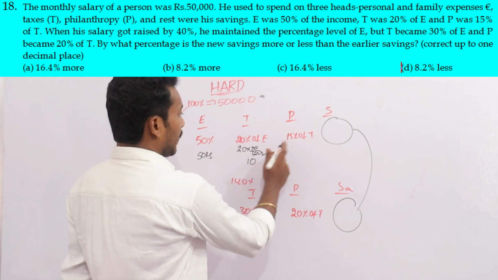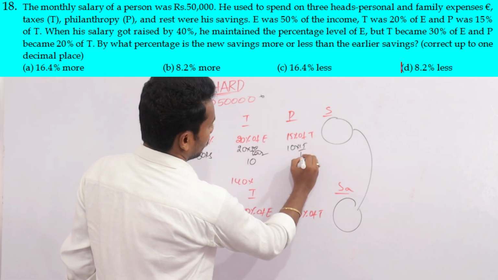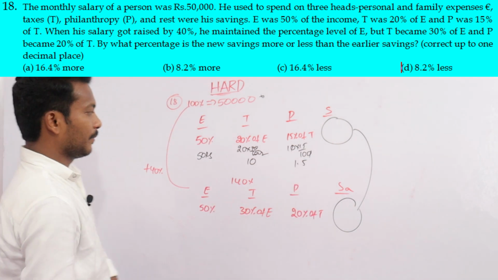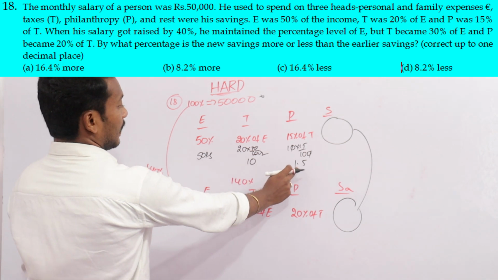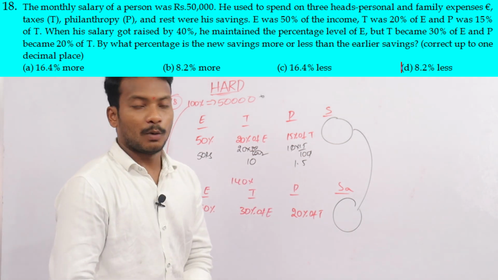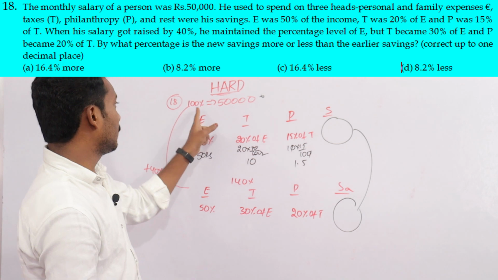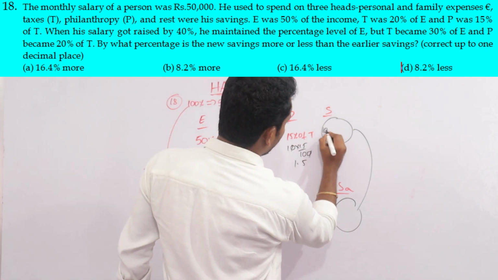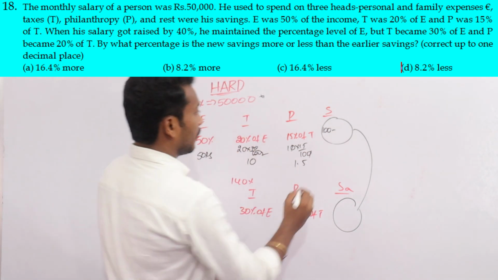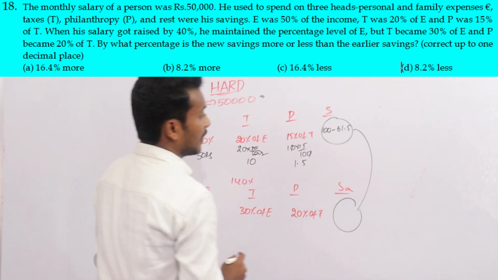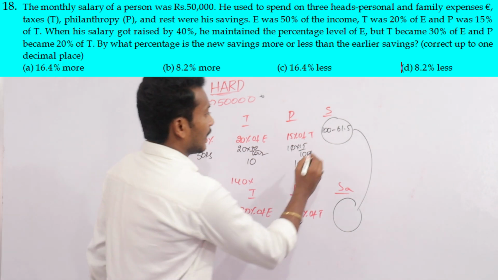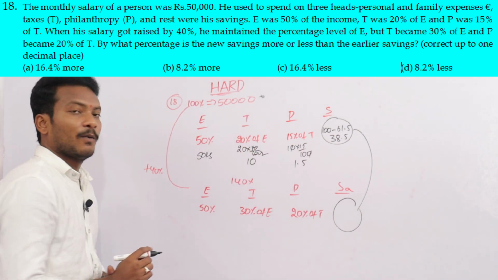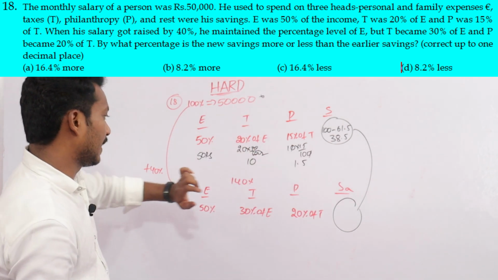Now P is 15% of T, that is 15 into 10 by 100, which is 1.5. So 50, 60, 61.5. A total of 61.5 rupees is spent the first time. Now savings is 100 minus 61.5, that is 38.5. So 38.5 is the savings.